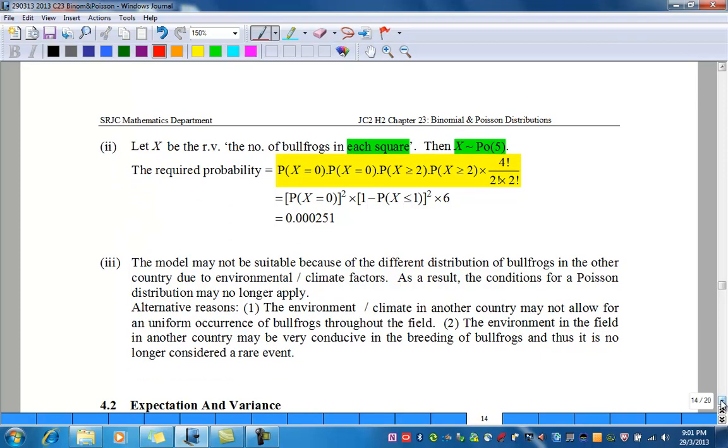Part 2. Let X be the random variable, the number of bullfrogs in each square. Therefore, X follows a Poisson distribution with lambda 5. The required probability will be probability of X equals 0 times probability of X equals 0 times probability of X more than or equal to 2 times probability of X more than or equal to 2. And these 4 cases, you can permute them. Therefore, you need to multiply by 4 factorial over 2 factorial times 2 factorial.